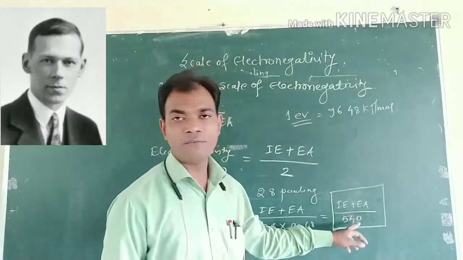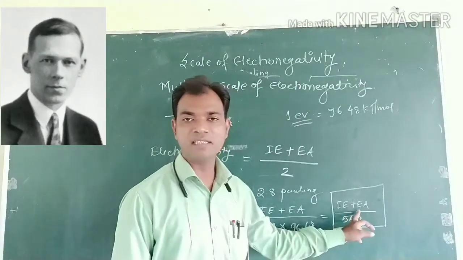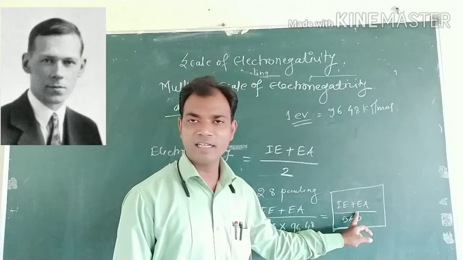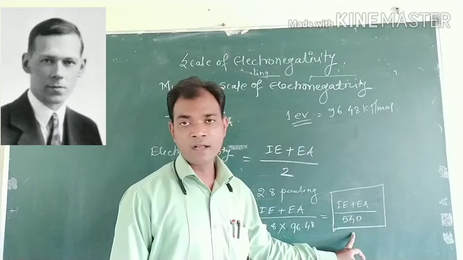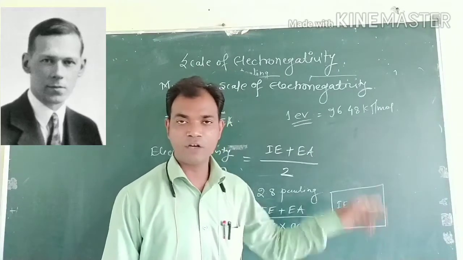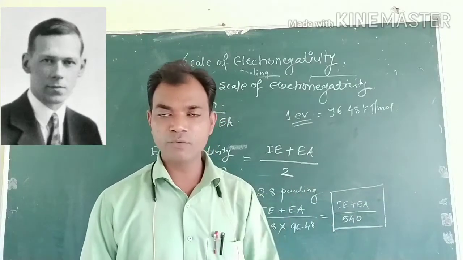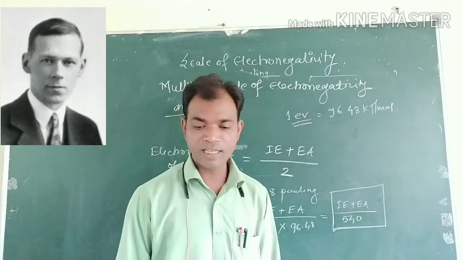By putting in the ionization energy and electron affinity of a particular atom, you can calculate its electronegativity. Okay, did you get it?